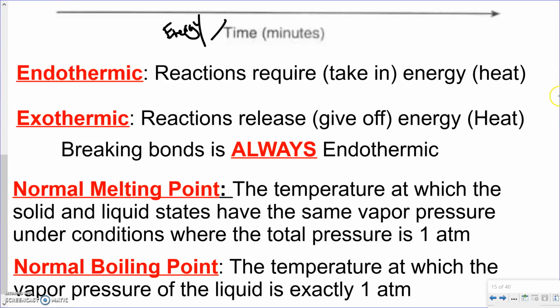Big thing here is to make sure we remember breaking bonds is always endothermic. It always requires energy. So as we're going up this heating curve, it's always going to be endothermic. As we're going down the heating curve, it's always going to be exothermic.